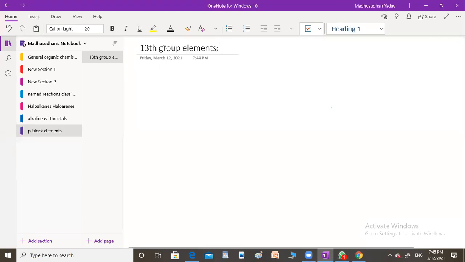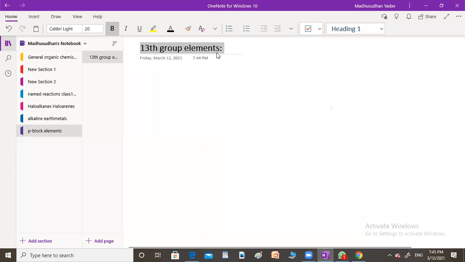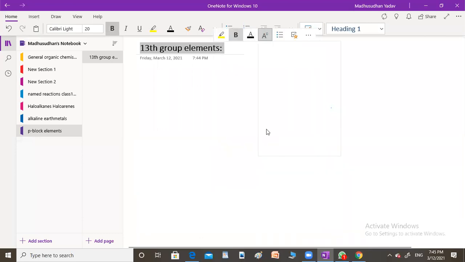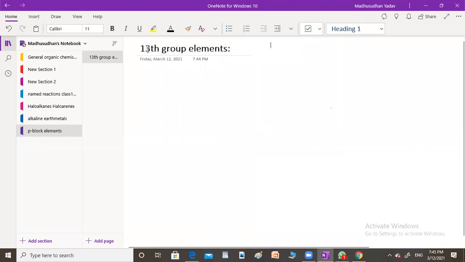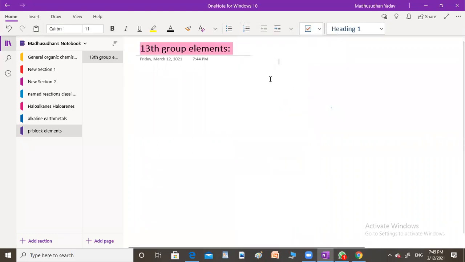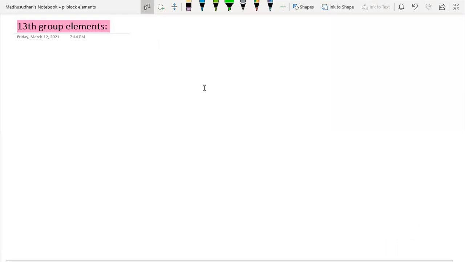13th group elements. So what are the 13th group elements? Tell me. Boron, aluminum, gallium, indium, thallium. All these, right? Yes, sir. Okay, let's start this.